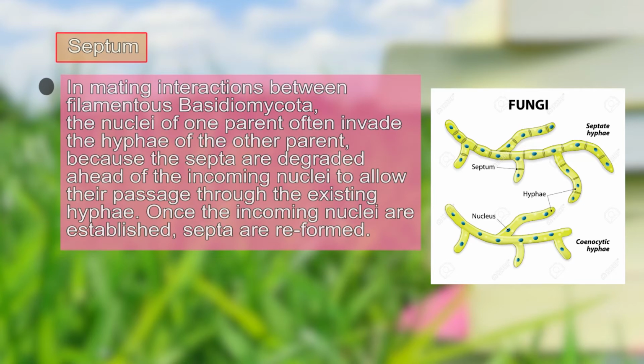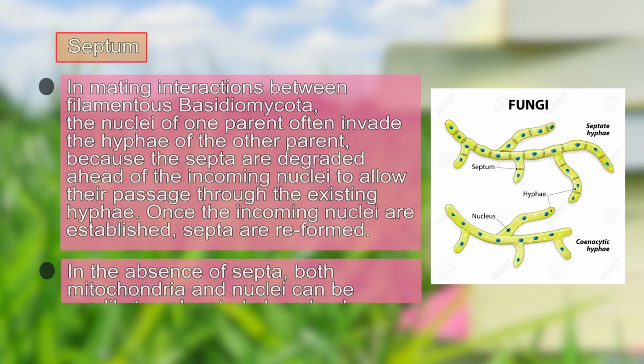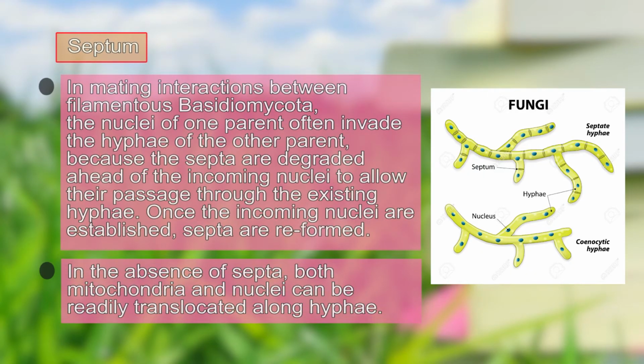Once the incoming nuclei are established, the septa are reformed. So, before reproduction, the septa are degraded, and after reproduction is over, septa formation takes place again. In the absence of septa, both mitochondria and nuclei can readily be translocated along the hypha, and this happens in the case of cenocytic hypha.